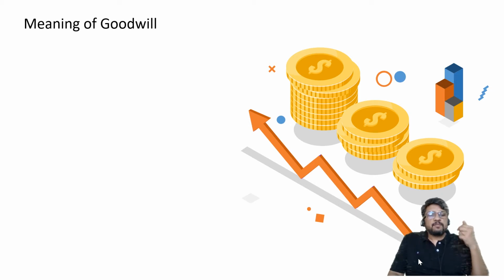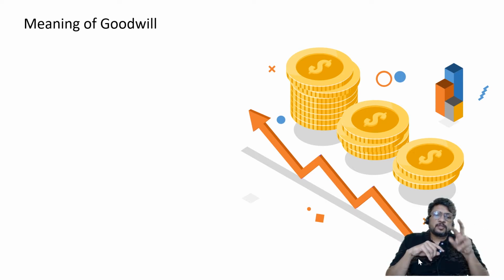And if my first customer is finding that the service which I am giving is good or the products which I am selling is good, he may come repetitively again and again for the product which he has purchased from me or for the services which he has taken from me. Then there is a chance that he may recommend my product, my service, my name to his friends. So there is a chance that when the second customer will come, 10th customer will come, 100th customer will come, that customer is coming to the business not because he already knows what my business is, what my product is, what my services are, but he is coming because he has already heard about it, that my quality is good.